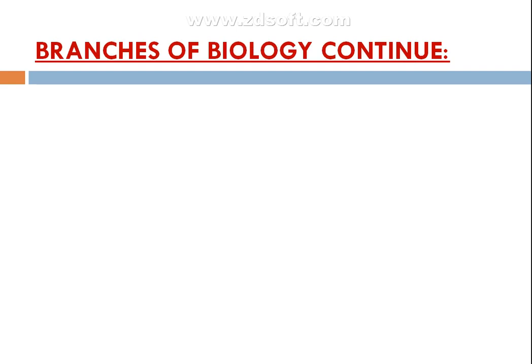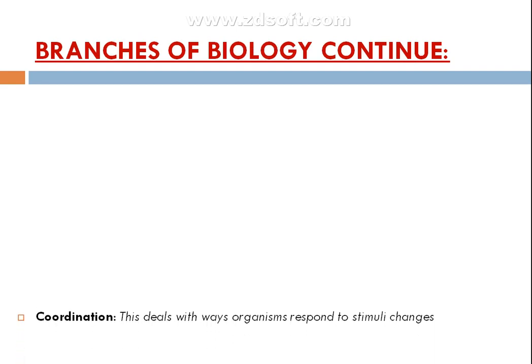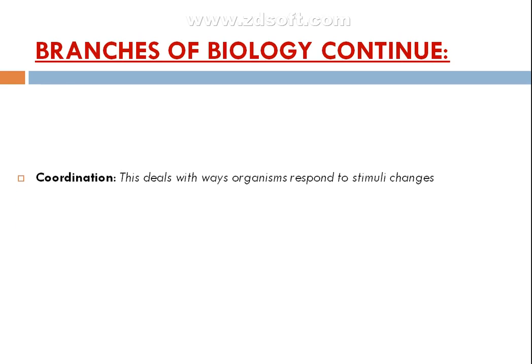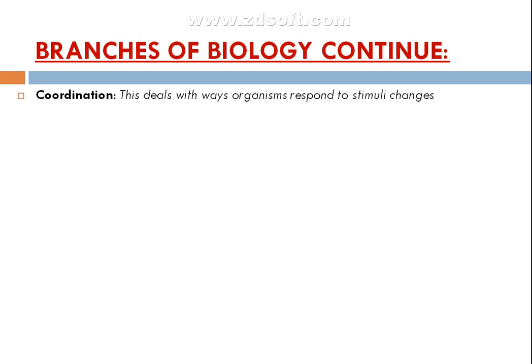We shall continue with more of the branches of biology, and another one is called coordination. In coordination, we look at the way organisms respond to the stimuli.